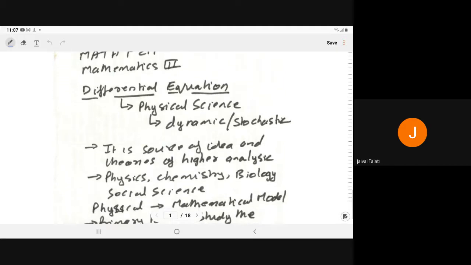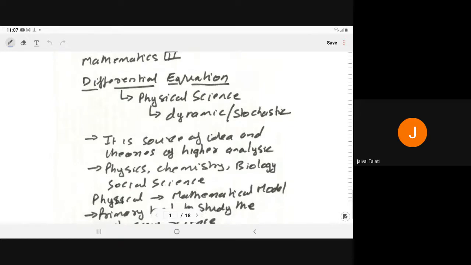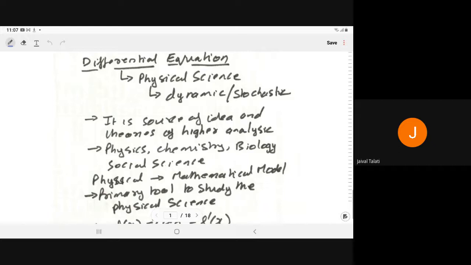It is the source of ideas and theories of higher analysis. So differential equations are very important in mathematics to study the higher things. We can use them in physics, chemistry, biology, even in the social sciences. Even in the social sciences nowadays, we are using differential equations.